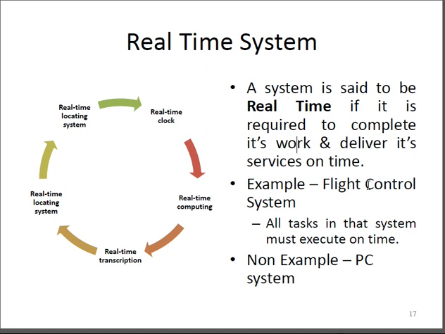That is like a flight control system. All tasks in that system must be executed at a given time, say flight takeoff, flight landing, every control action should operate at an appropriate interval. That is known as a real-time system. A PC system does not fall under real-time, because you can switch on the system.